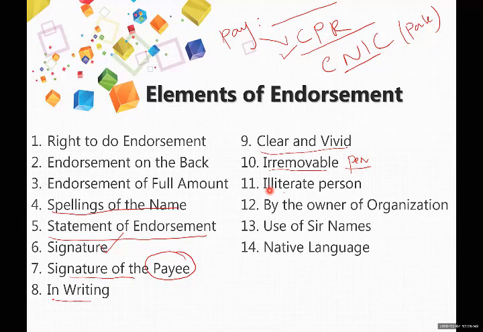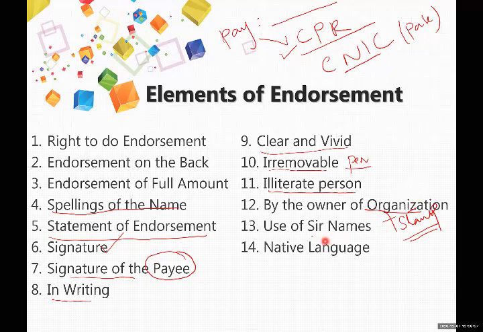Now, if an illiterate person is doing the endorsement, then he has to put his thumb impression on the back side of the check. If the owner of an organization endorses the check, then he will sign, plus he will put the company's stamp with his signature. So whenever any organization, any company, joint stock, sole trader, anyone who is doing endorsement on the back side, they must affix their company's stamp along with their signatures.